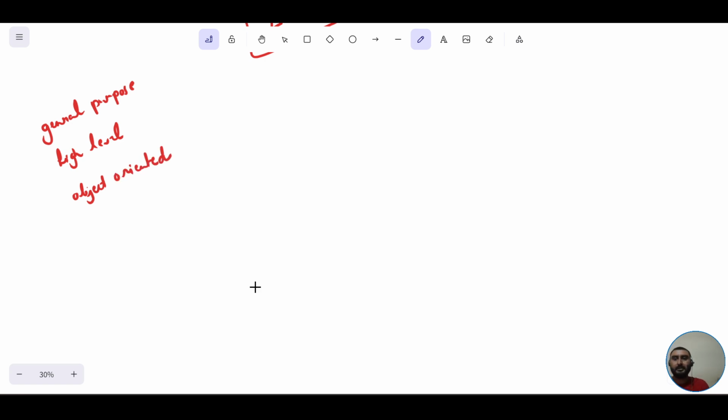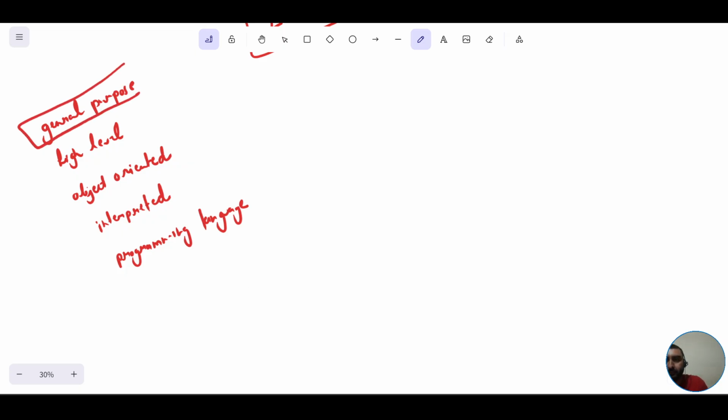It is a general purpose, high level, object oriented, interpreted programming language. So now if we cross questions like what do you mean by Python being general purpose? We have to explain this also.